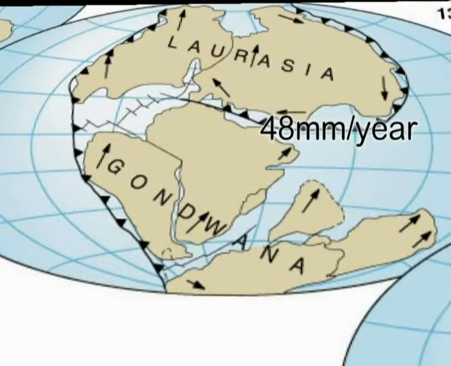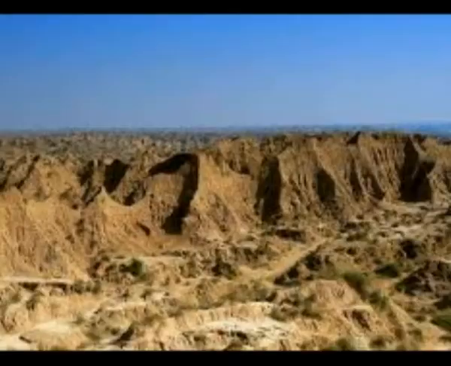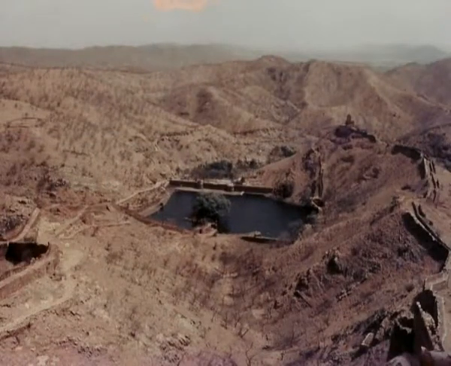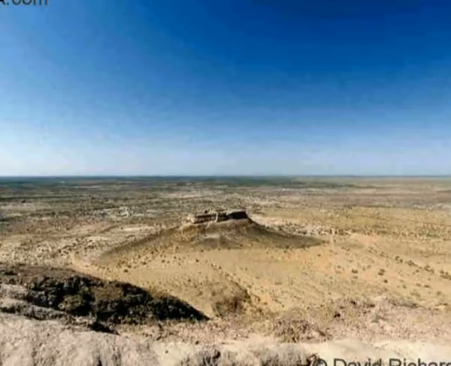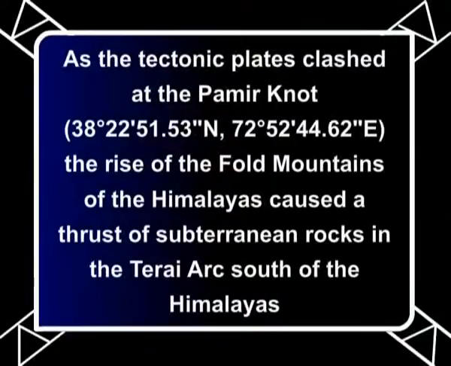The thrust of the rocks where Gondwana land clashes against Asia is at the rate of 48 millimeters per year. The creation of fold mountains of Himalayas helped form another set of fold mountains of a lesser height, the Vindhyas, Aravalis and Satpuras, which slope westward. Thereon, they form sand dunes and then the Thar Desert. So, we get a picture now of how terrain is formed. As the tectonic plates clashed at the Pamir Knot at 38 degrees 22 north latitude and 72 degrees 52 east longitude, the rise of the fold mountains of the Himalayas caused a thrust of subterranean rocks in the Terai Arc south of the Himalayas.